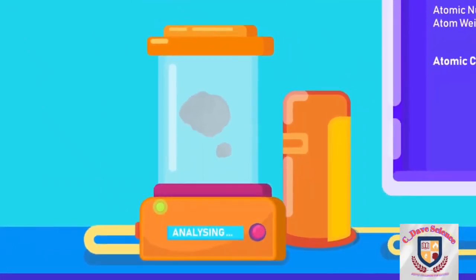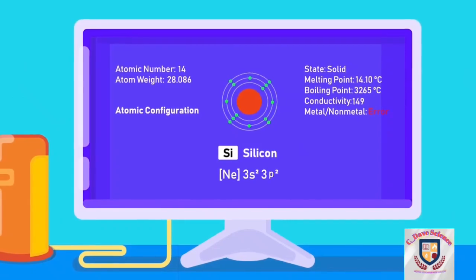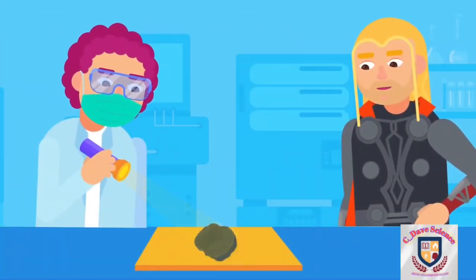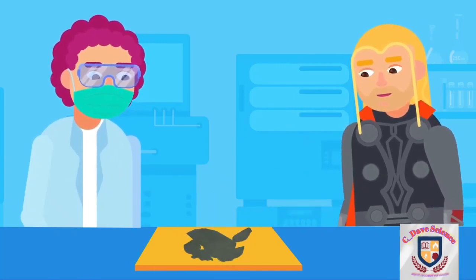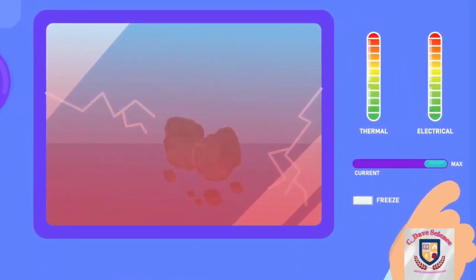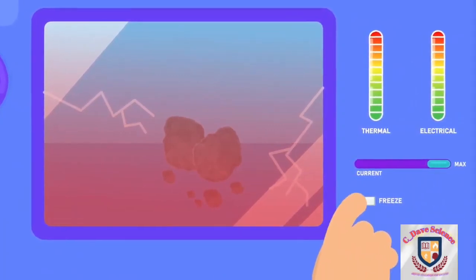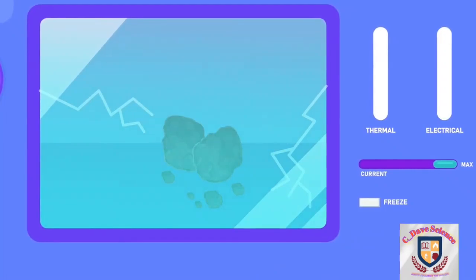Metalloids. Metalloids are those substances that have both metallic and non-metallic properties. They have a shiny appearance. All of them are solid. They are brittle, break when hammered, and have a high melting point. They are also moderate electricity and heat conductors. Not that good nor very bad. Silicon is an example of a member of this group.